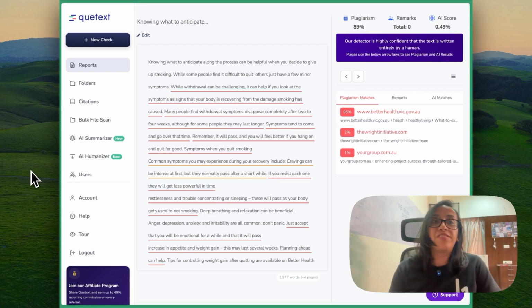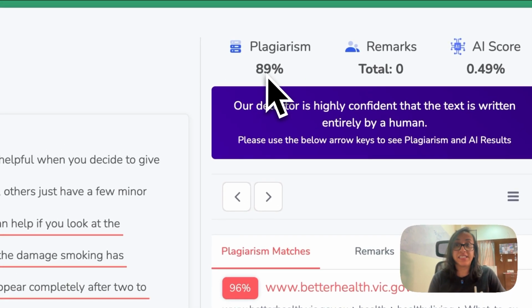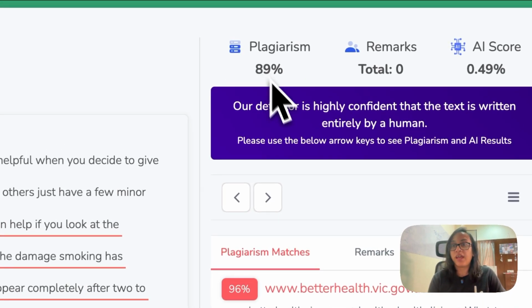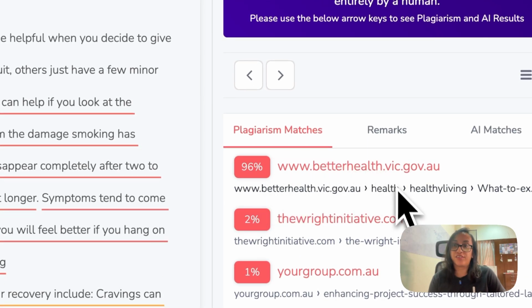The results of the plagiarism check from Quetext are now out, and here we have a score of 89% plagiarism, and the match is 96% from the original source.